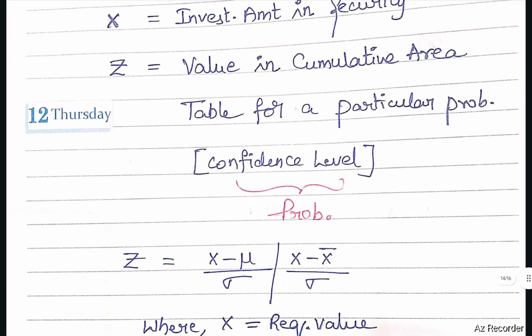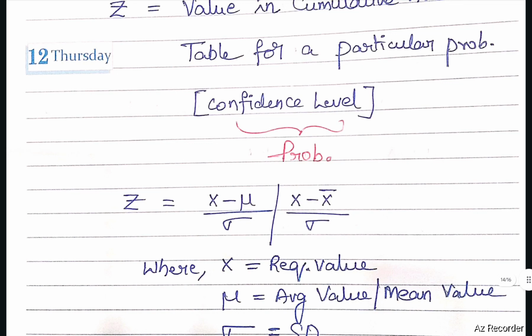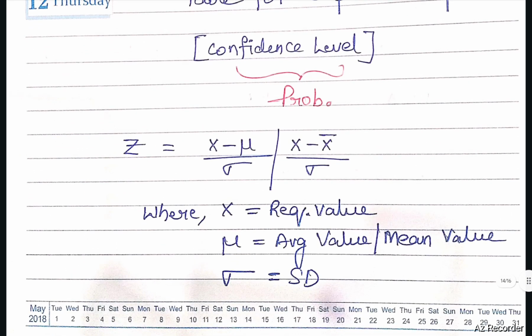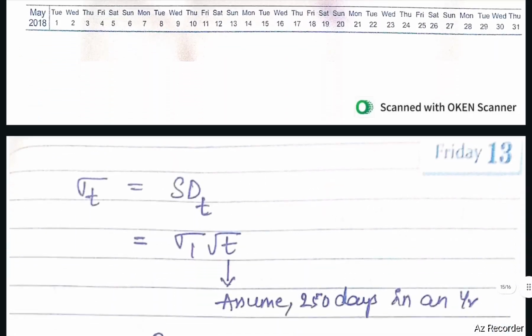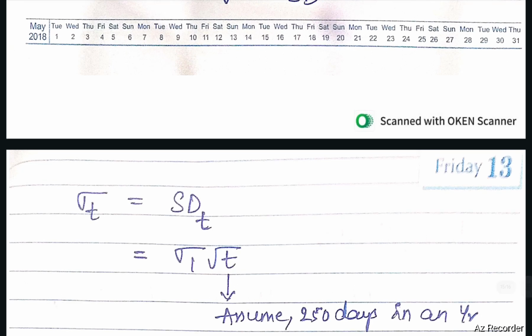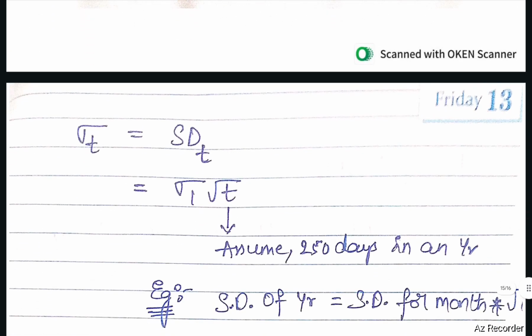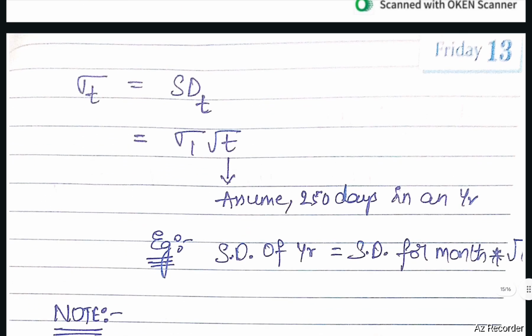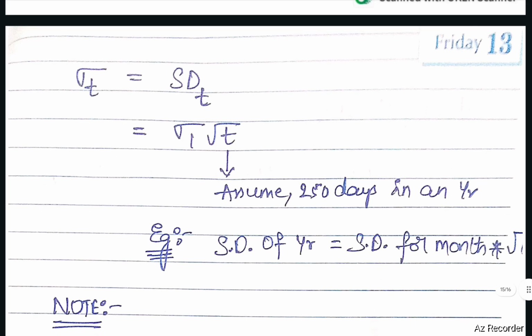How to calculate Z? Z equals (X minus mu) divided by sigma, or (X minus X bar) divided by sigma, where X is the required value, mu means average value or mean value, sigma means standard deviation. Sigma T, the standard deviation for T days, equals sigma 1 times square root of T. Assume T means number of days. Assume 250 days in a year if the question is silent. Example, standard deviation of the year. How to calculate standard deviation of a year? That is standard deviation for month times square root of T.